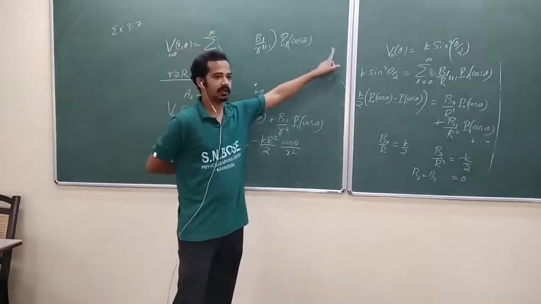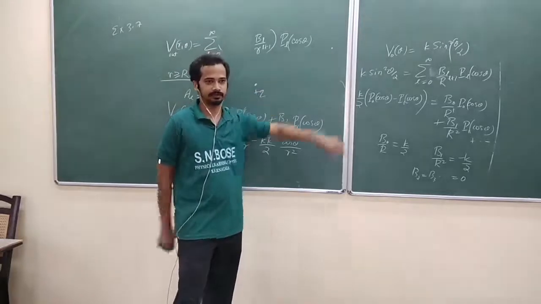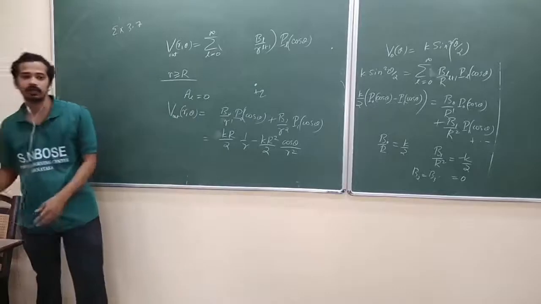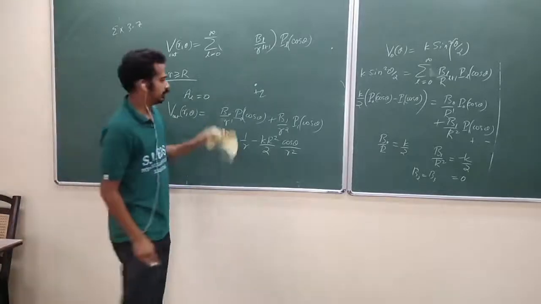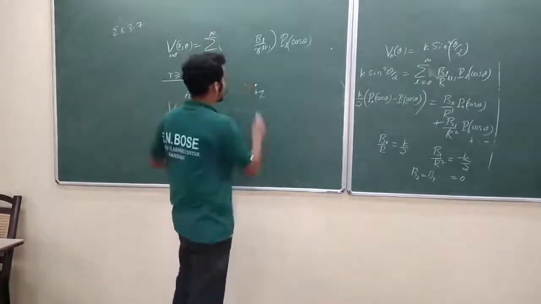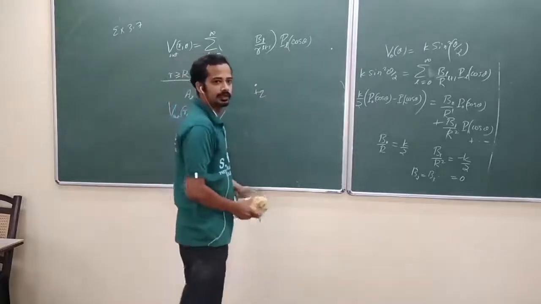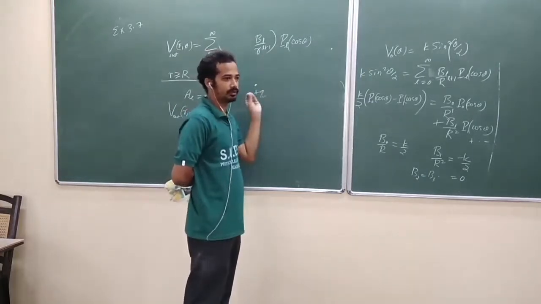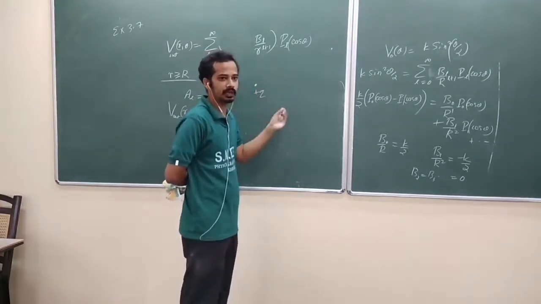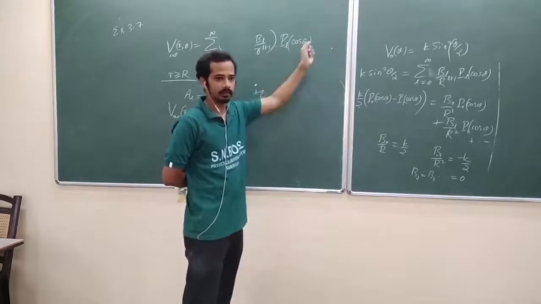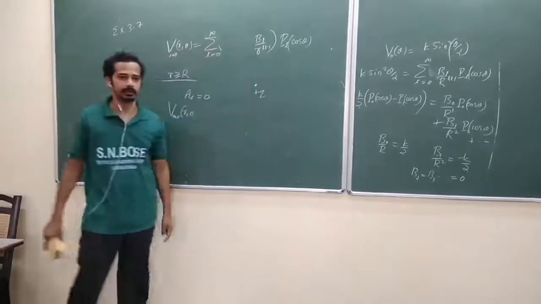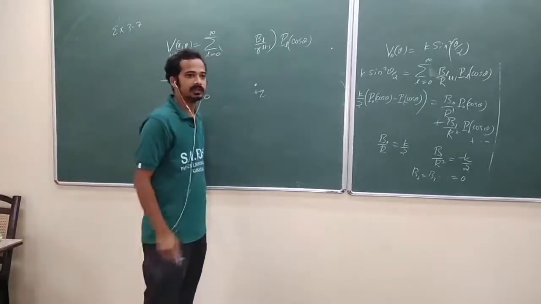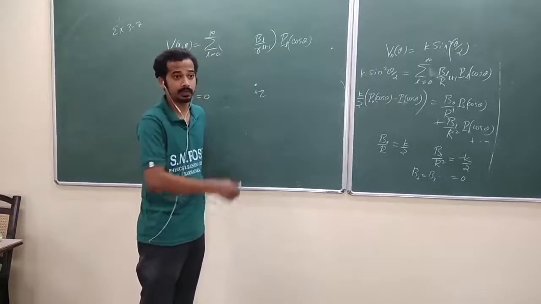We say that electric field at this point will change instantaneously. But according to special theory of relativity, no news can travel faster than the speed of light. Suppose you move this charge here, it should take finite time for that news, meaning the change of position of this charge, to travel from here to here, and that news will travel with the speed of light. Is that okay? Are you getting my point? And that is the beginning of our radiation theory.